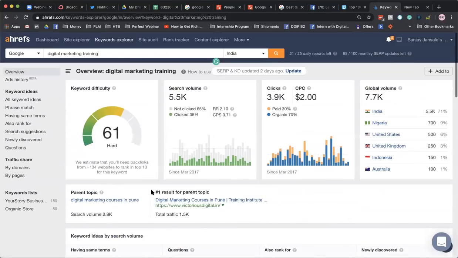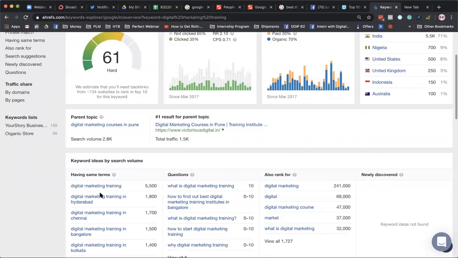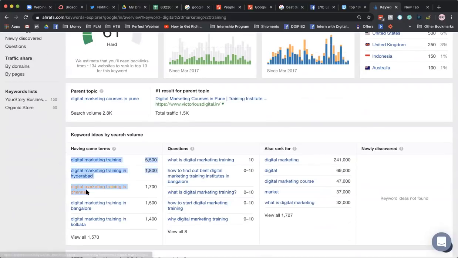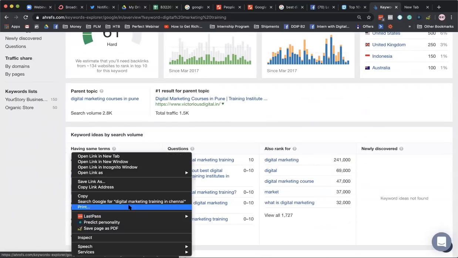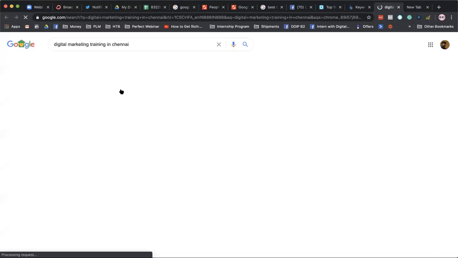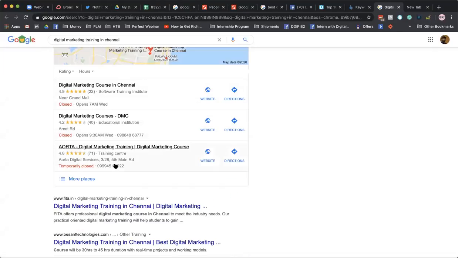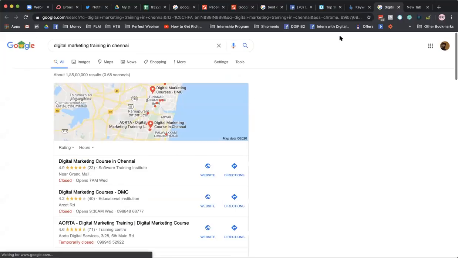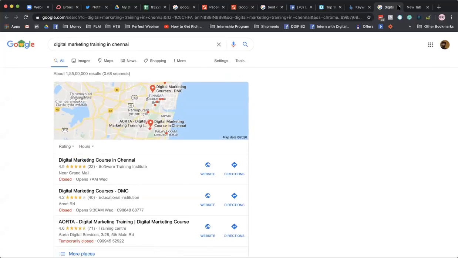Each and every keyword has a particular search volume. If I search for digital marketing training in Chennai, then I will see a bunch of paid ad results for digital marketing training in Chennai. These are map results, and then you have organic results as well. So basically the idea is,